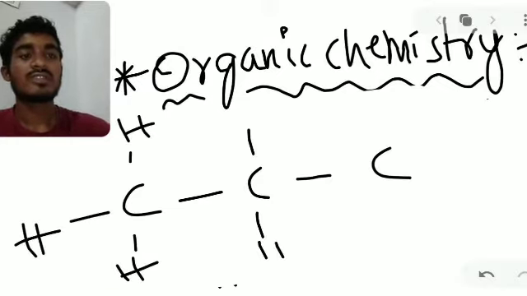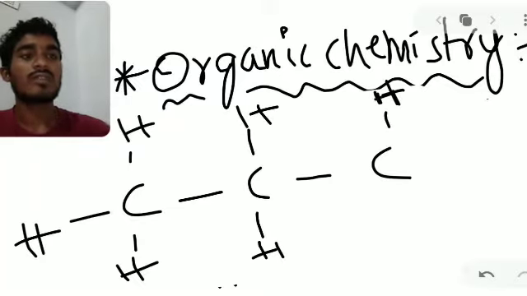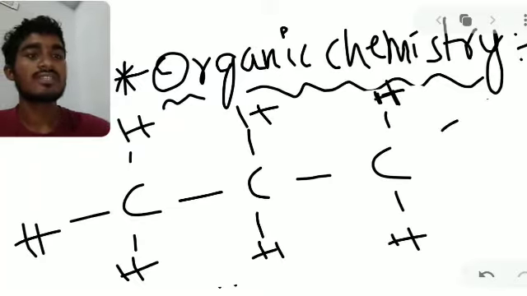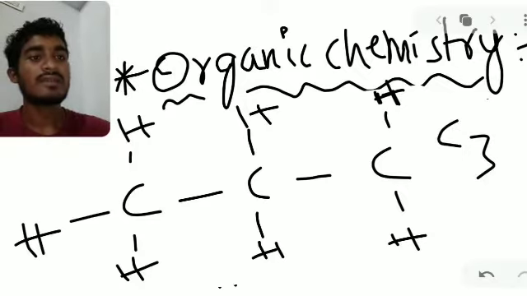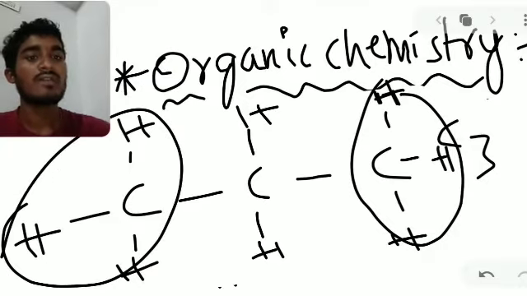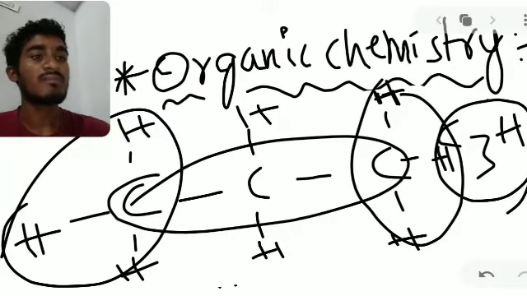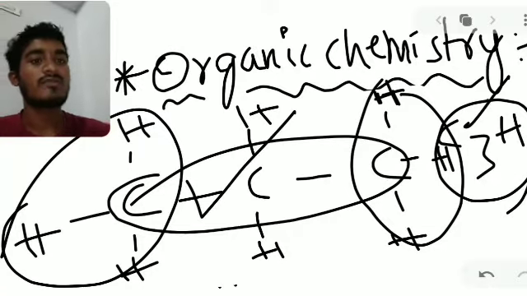Okay, this is a structural formula. The structural formula is derived from the molecular formula. So C3 with terminal side 3 hydrogens, one carbon, 3 hydrogens, one carbon, means 3 carbons here, C3H8. This is propane. Okay, propane. This is a molecular formula, this is a structural formula.